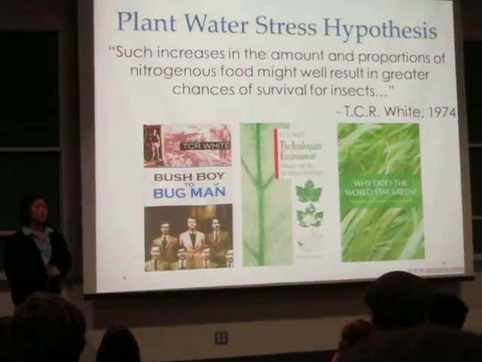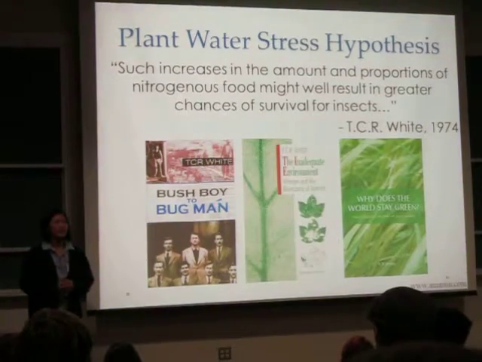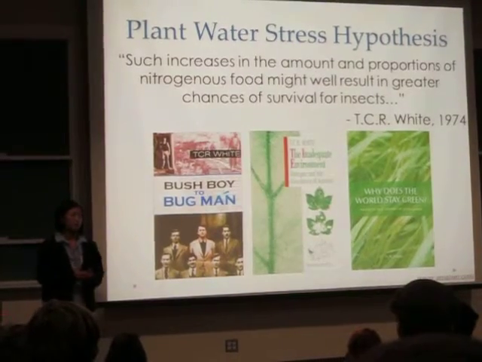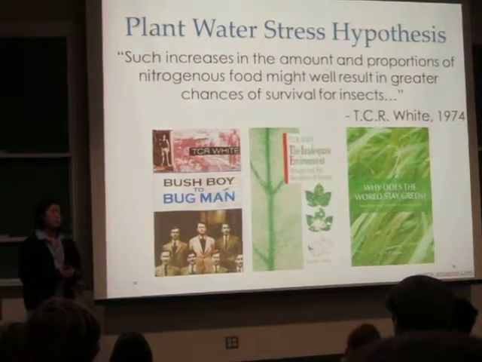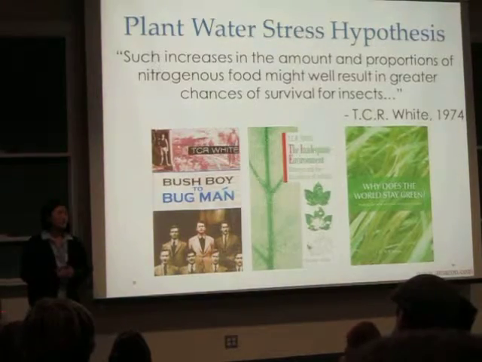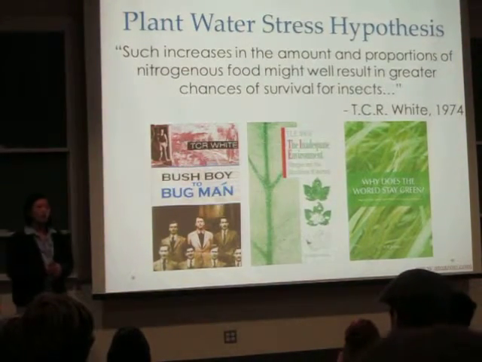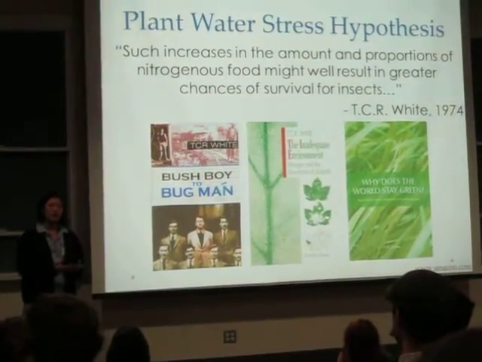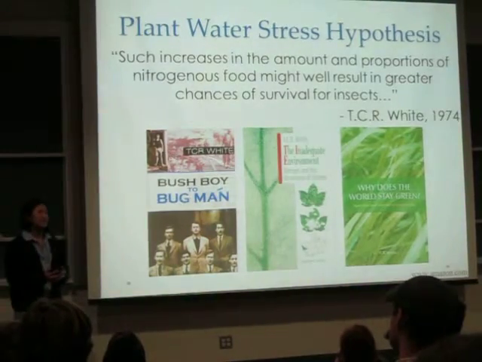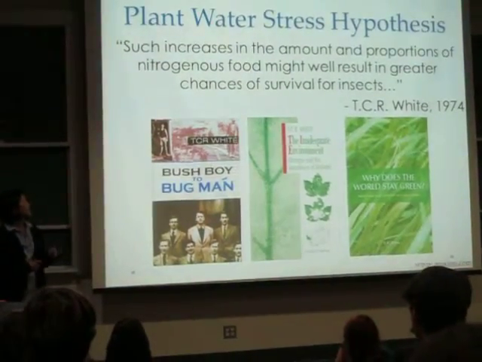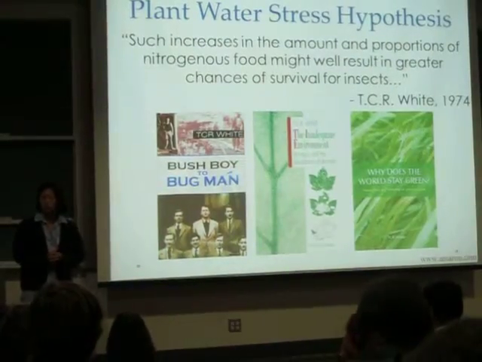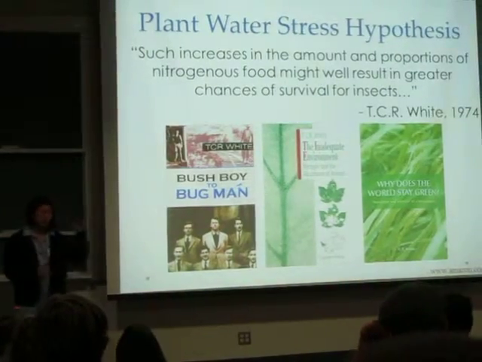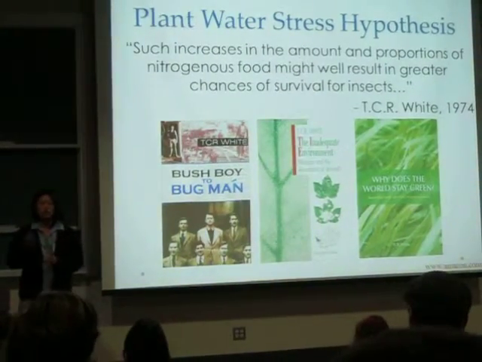So interest in plant water stress has been around for quite some time. In 1974, an entomologist named Thomas White used water stress to describe the behavior of looper caterpillars on pine trees. In a paper published in the famous journal Oecologia, he posited, "It is known that water stress produces marked physiological changes. In particular, the total nitrogen and total proportion of soluble nitrogen is increased in leaves. Such increases in the amount and proportions of nitrogenous food might well result in greater chances of survival in insects." So water stress leads to more food, leads to greater survival.